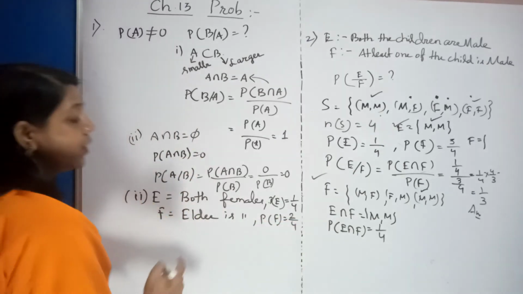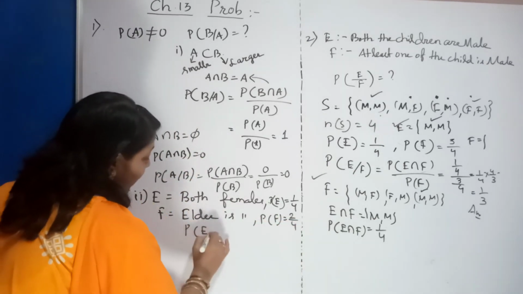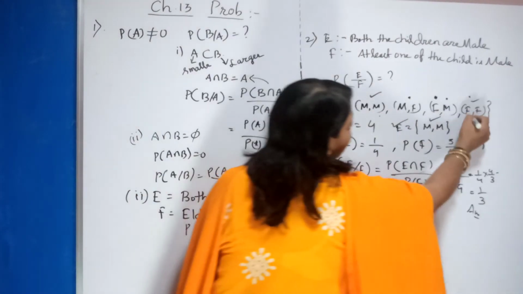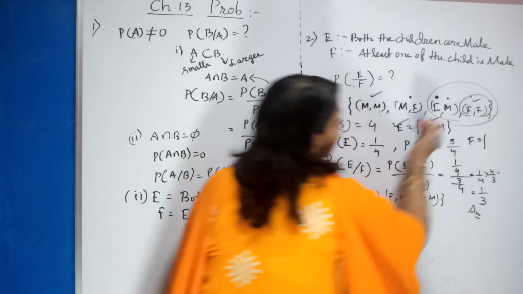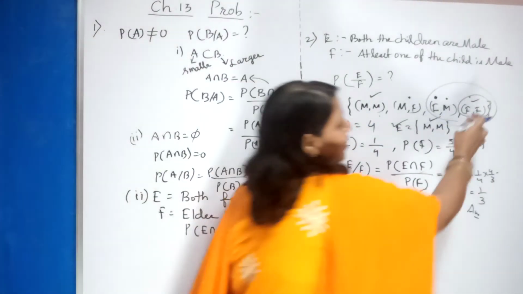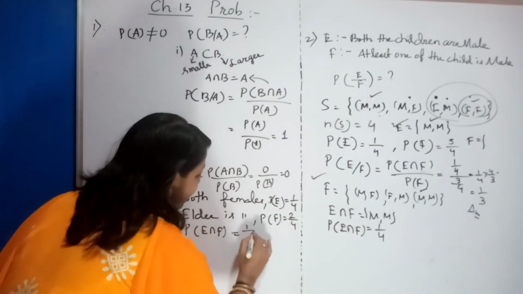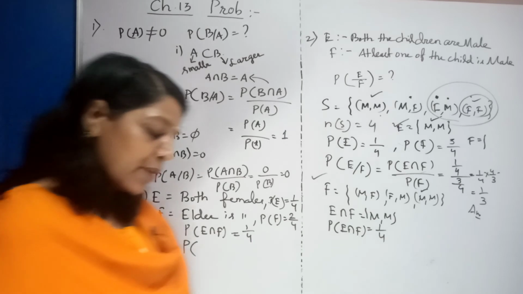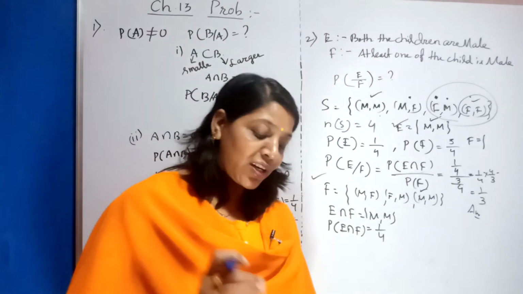2 by 4. Now what is probability of E intersection F? Definitely here you are taking both are female. Here you are taking male female. So definitely the common thing, this is the smaller set. So your intersection will be this one. So what is it? 1 by 4. So what are they expecting? Find the probability that both the children are female.